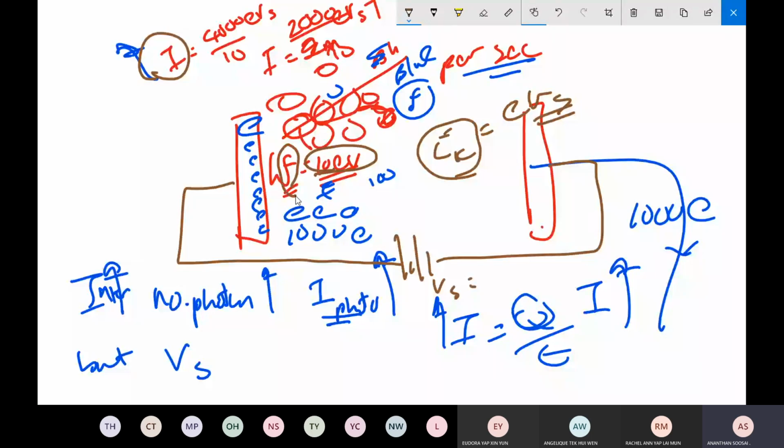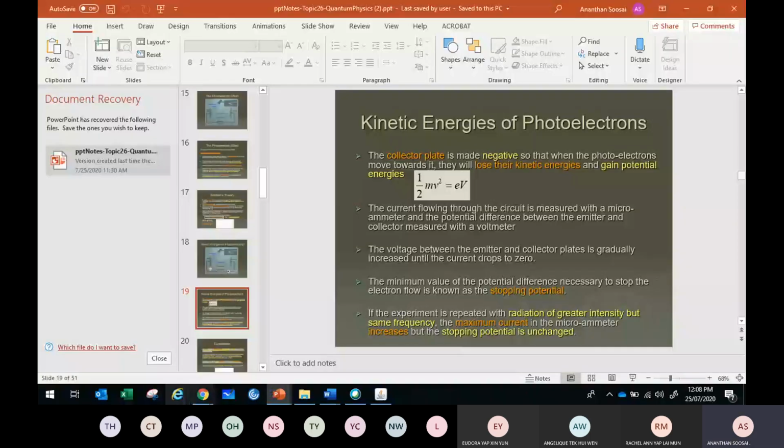How do you increase the frequency? Don't use blue light. Use a source with higher frequency, maybe gamma ray. Use a gamma ray, then the kinetic energy can be raised. So in this case, using the same source, blue color, and you just raise the intensity, the photo current rises, but the stopping potential is unchanged.